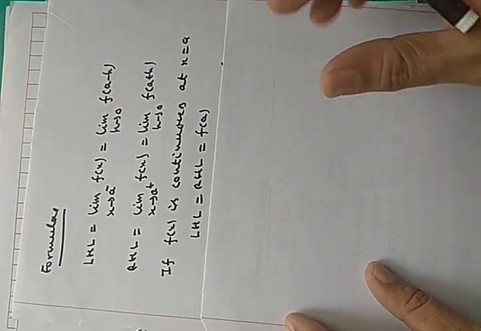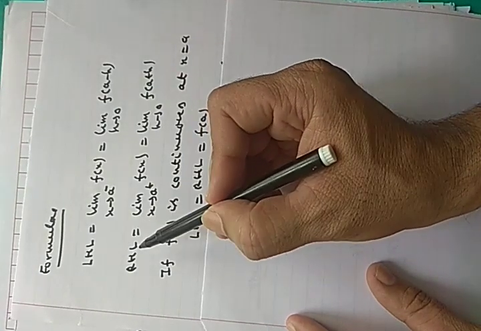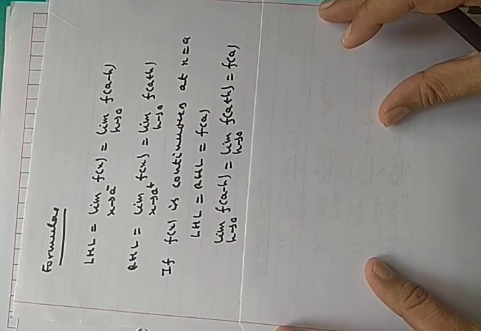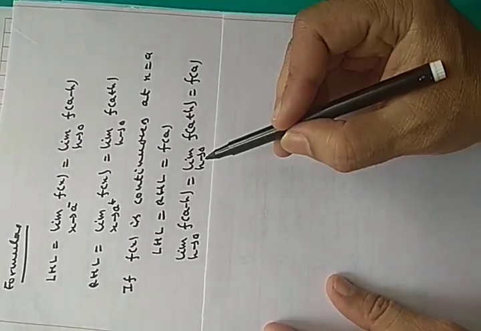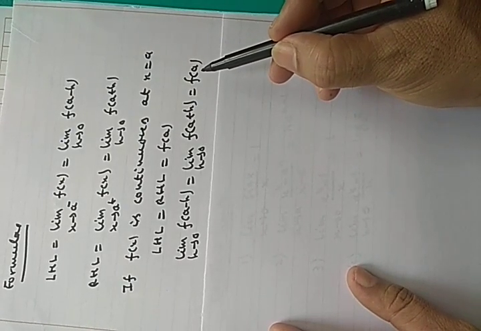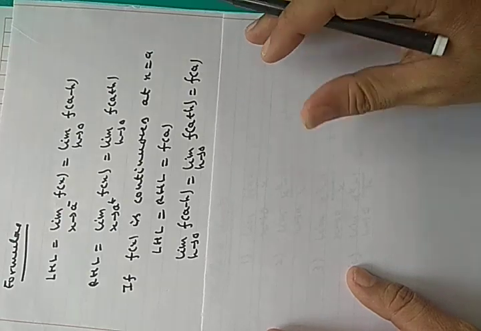Next, a function is continuous at x equals a if left hand limit equals right hand limit equals the value of the function. Or you can say limit h tends to 0 f(a minus h) equals limit h tends to 0 f(a plus h) and equals f(a). Then the function is said to be continuous at point a.